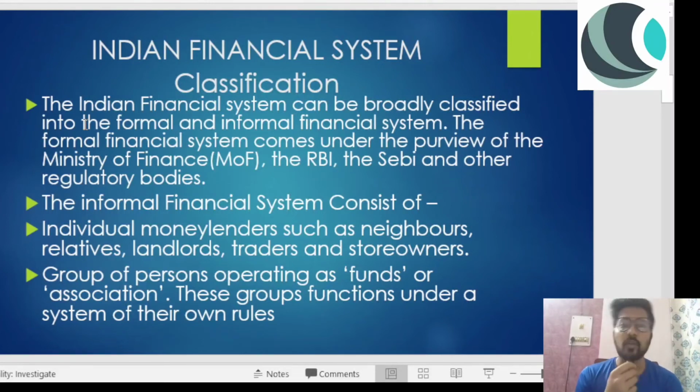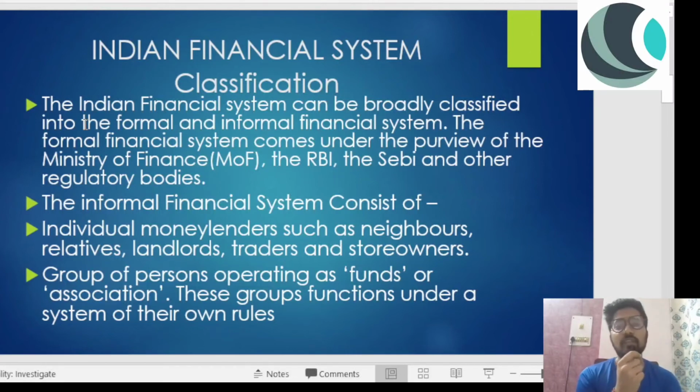We are talking about the formal financial system. So there are certain regulatory bodies, and such bodies are the Ministry of Finance, RBI, the Reserve Bank of India, the Securities and Exchange Board of India, SEBI, and there are other regulatory bodies as well, like IRDA and PFRDA, for insurance and pension funds respectively. So these are the regulatory bodies.